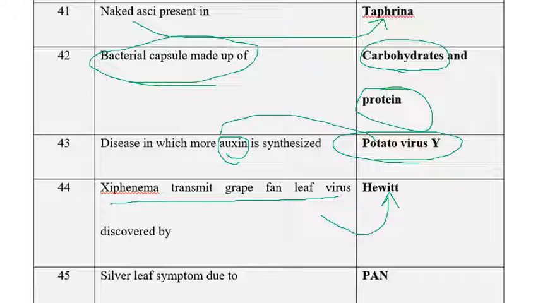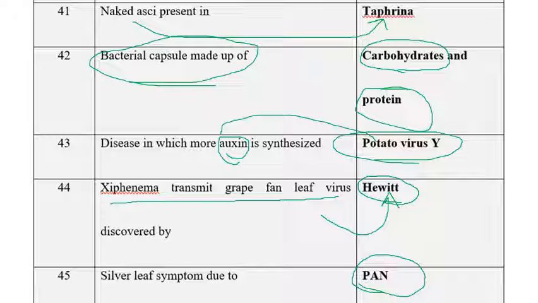Xiphinema index acts as a vector in transmitting a viral disease, that is grape fanleaf virus. Sometimes they will ask like this also: grape fanleaf virus is transmitted by which vector? Xiphinema index. The scientists who first reported that grape fanleaf virus is transmitted by Xiphinema index are Hewitt et al.